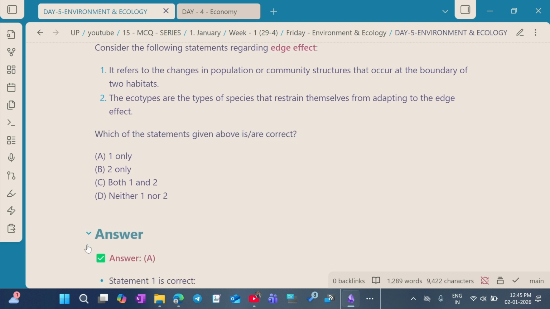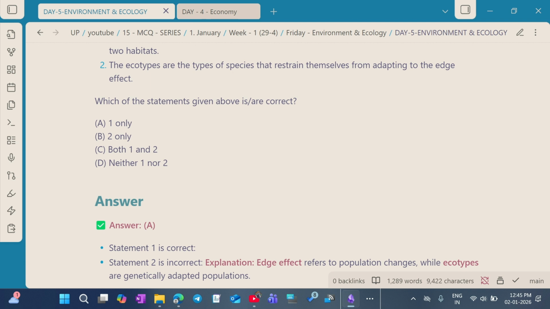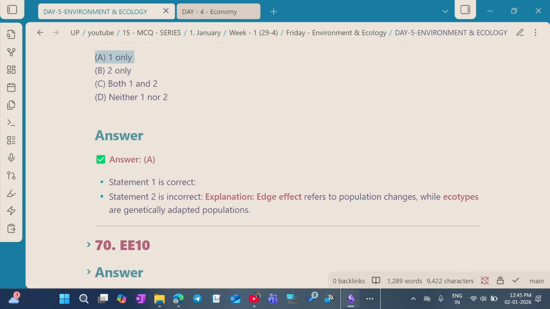So the correct answer for this question is 1 only. Statement 1 is correct. Statement 2 is incorrect. Edge effect refers to the population changes, while ecotypes are generally adapted populations.